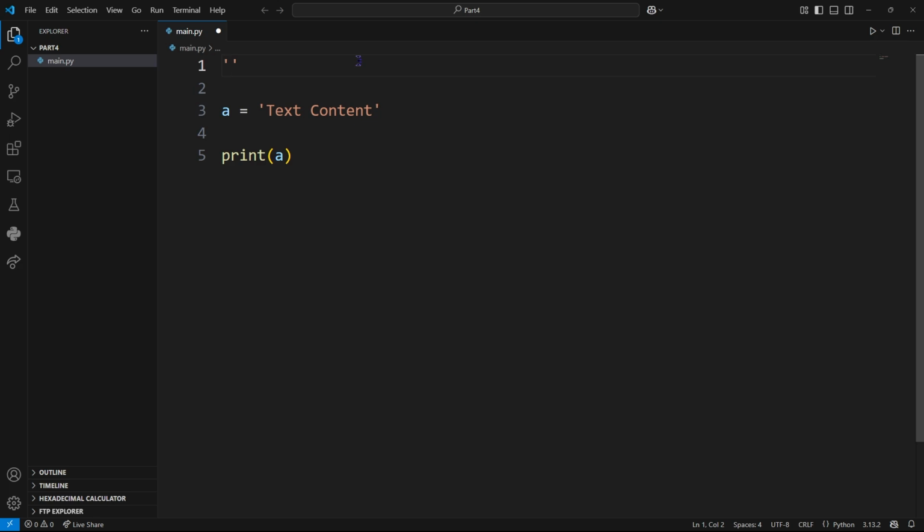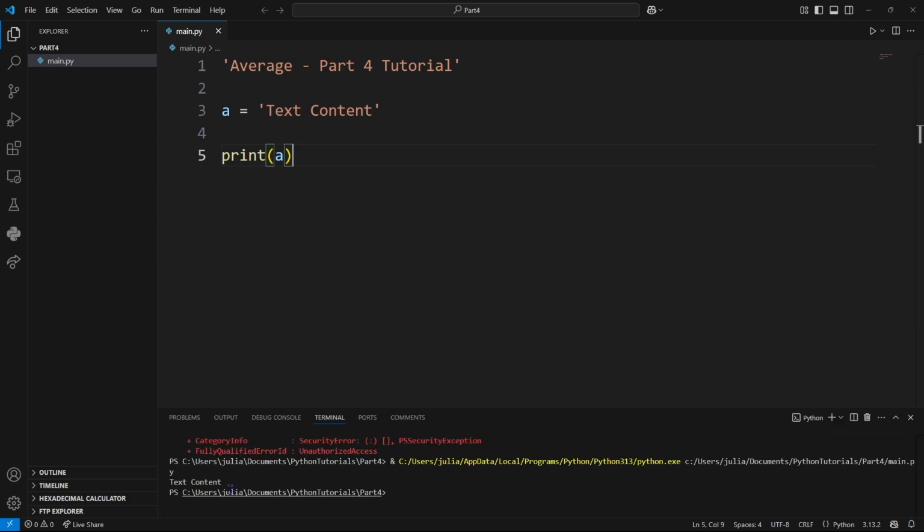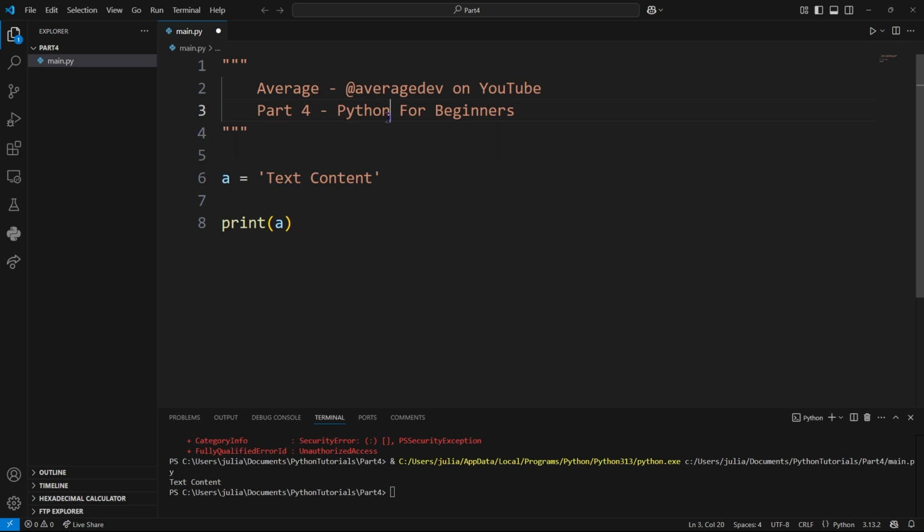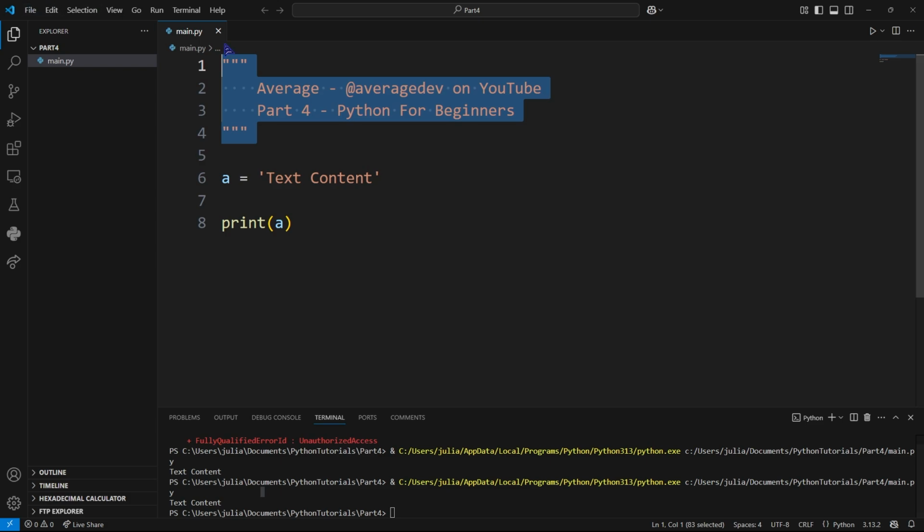So for example, I could technically use this while it's not completely intended in the language. I could use this as a multi-line comment or just as a comment itself. If I run this program, it'll function exactly as you would expect it to with just text content. There's no errors or anything. We can also do a multi-line comment by using 3 double quotes such as this. And this kind of just gives us the ability to make a multi-line comment. Again, it will run exactly as if this didn't even exist. Going back on this, literal strings such as this not used in code are completely ignored.